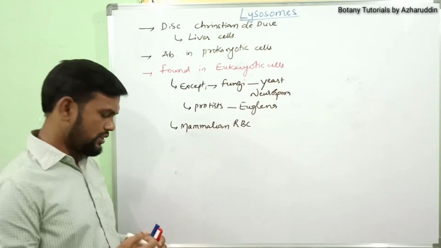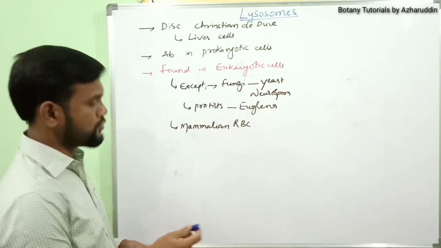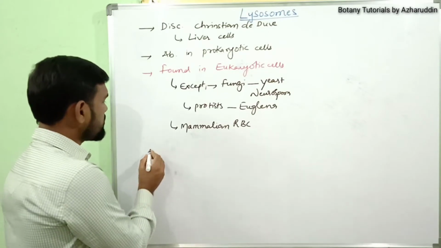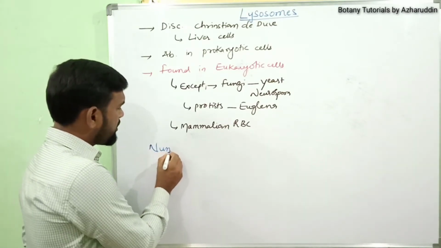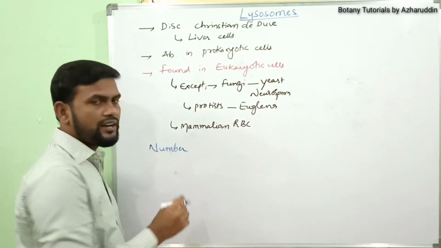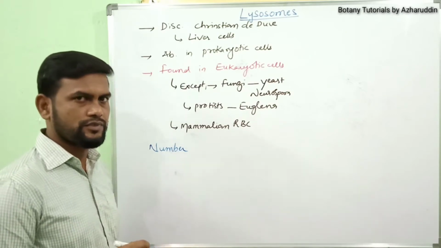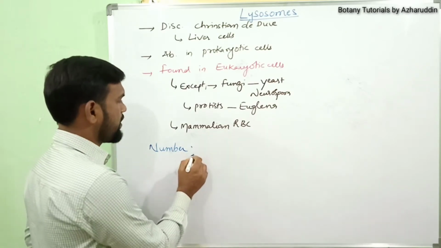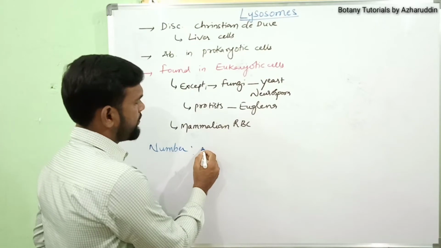Next, coming to their number. Their number generally varies in different parts of organisms and in different organisms.